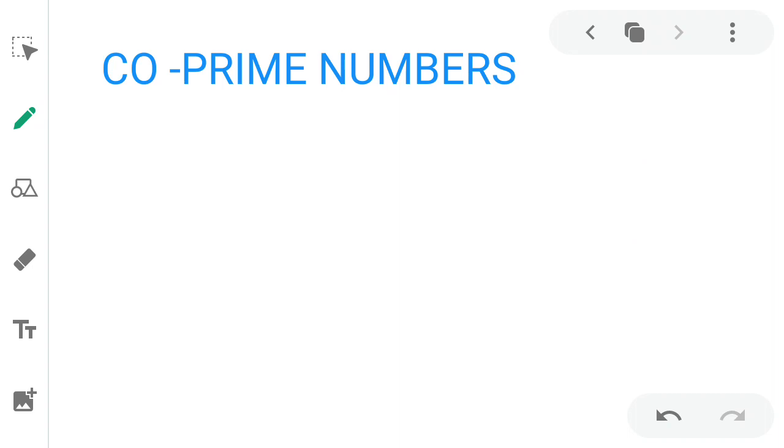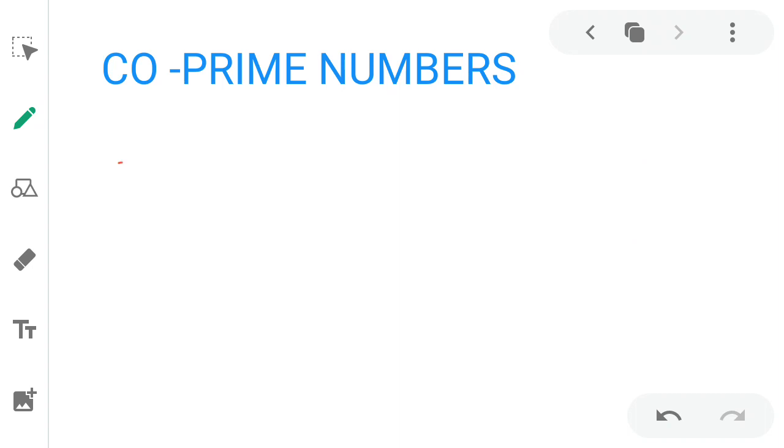Next, co-prime numbers. Two numbers are said to be co-prime if they do not have any common factor other than 1. Any two numbers will be co-prime if they do not have any common factor other than 1.